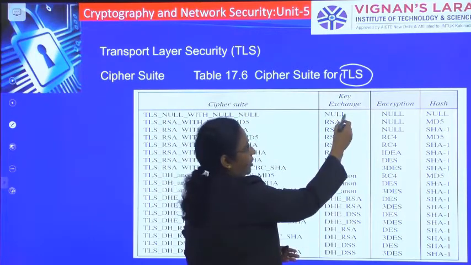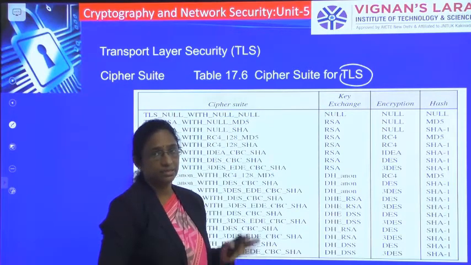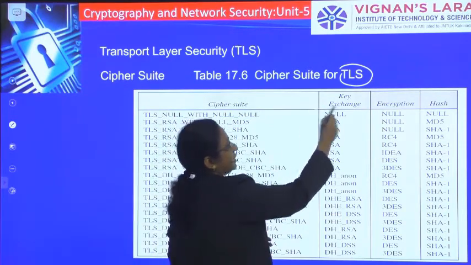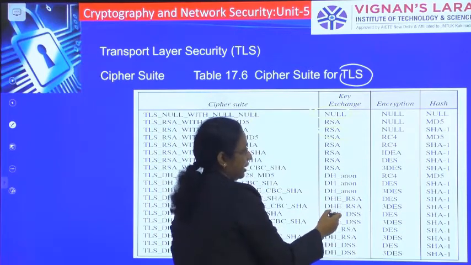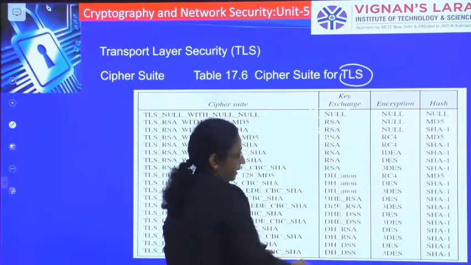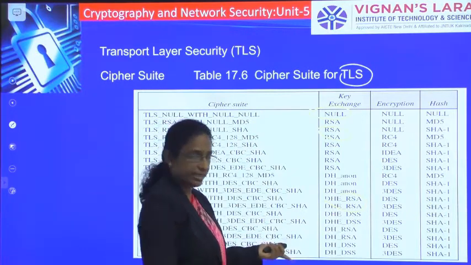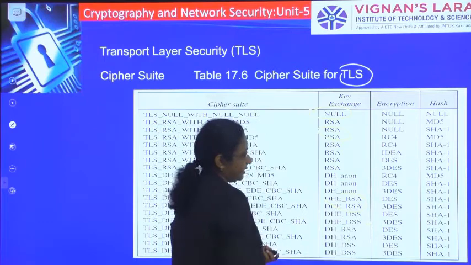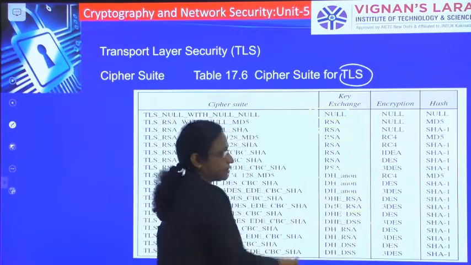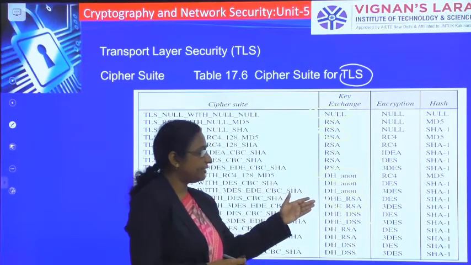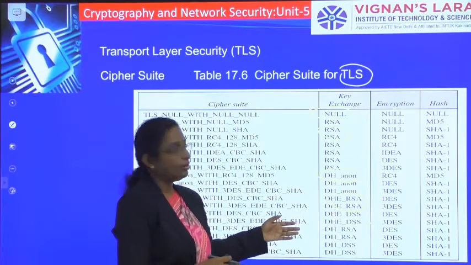Already you have seen the key exchange algorithms for SSL, where you use null, RSA, Diffie-Hellman with RSA, Diffie-Hellman with digital signature, and Diffie-Hellman anonymous, as well as Diffie-Hellman with Digital Signature Standard.